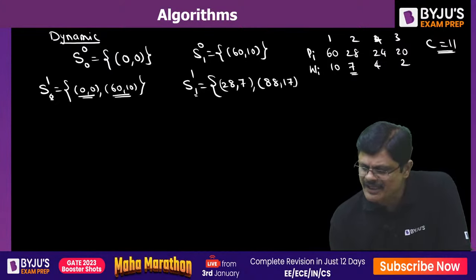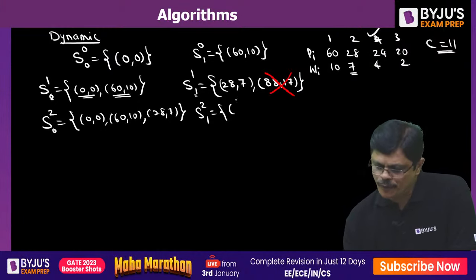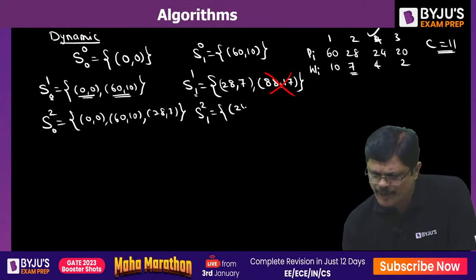But after this, if you select the third item, what will be the situation, my dear friends? 0, 0 and this 24, 4. That is 0 plus 24, profit would be 24, and 0 plus 4, that is 4, will be the weight. Suppose after this, if you select the third item, 60 plus 24, that is 84, and 10 plus 4, that is 14. And the next one is 28 and 7.